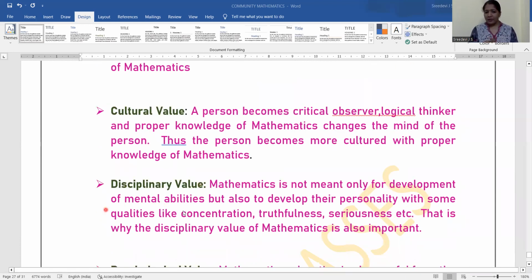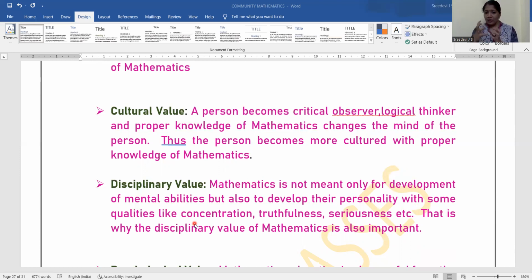Then disciplinary values. As I said, mathematics is not meant only for the development of mental ability, but also the development of personality with qualities like concentration, truthfulness, seriousness, and that is why the disciplinary value of mathematics is very, very important. Yes, truthfulness, and there should be concentration. Nowadays, the use of social media is more and more when we compare it to past times.